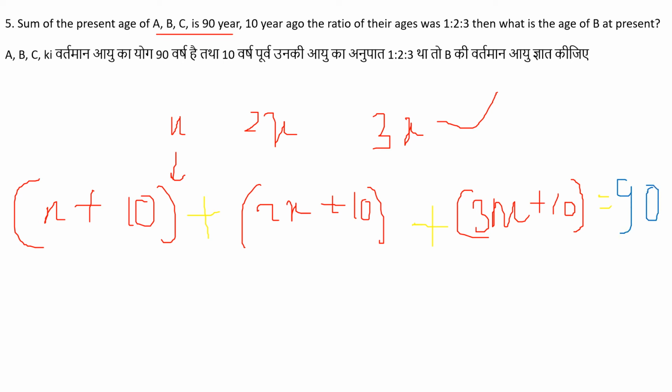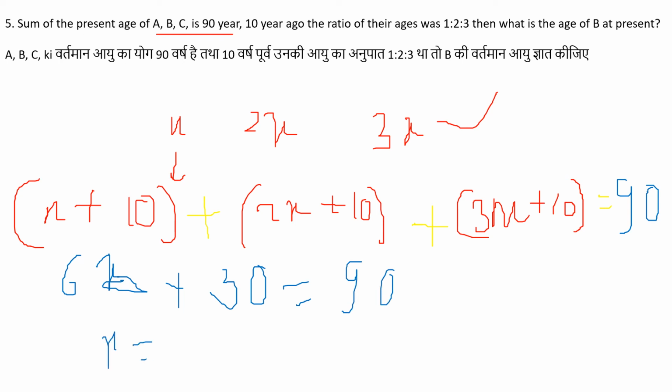When we solve this: x, 2x, 3x gives 6x, and 10 plus 10 plus 10 is 30, so 6x plus 30 equals 90.